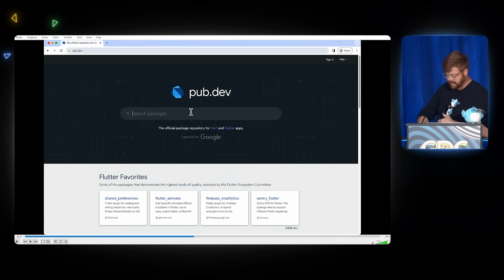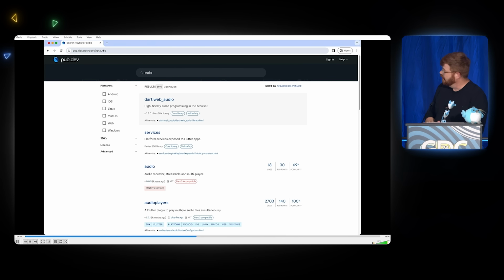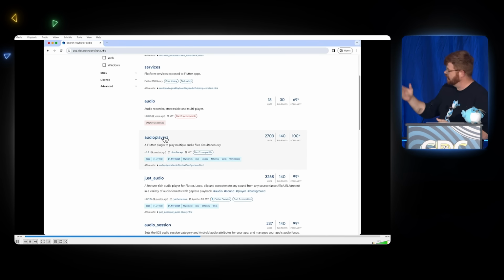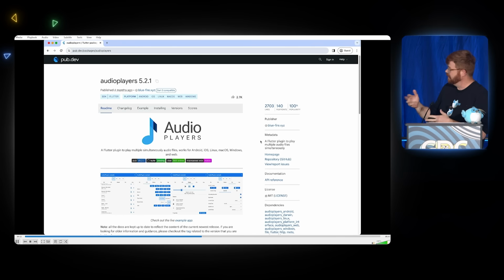And so there's packages for things. The Flutter favorites, by the way, are some packages that have gotten extra stamps of approval from the community and from the team at Google. But you can come in, you can pick out a package, you can see how many likes they have, see the README and the examples and stuff, and make a good decision.